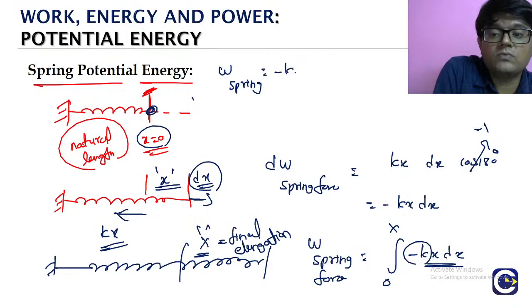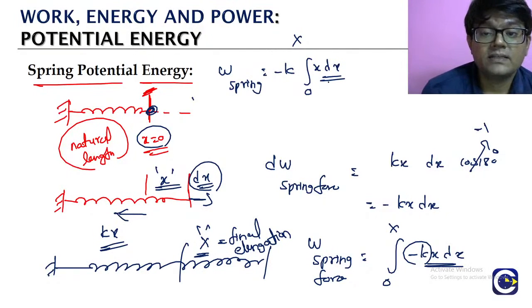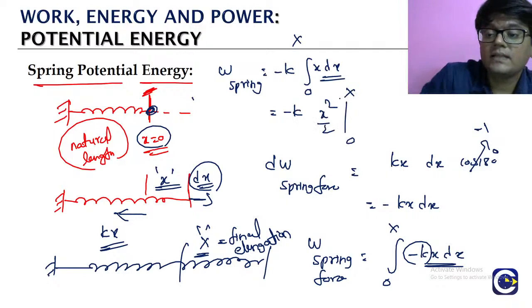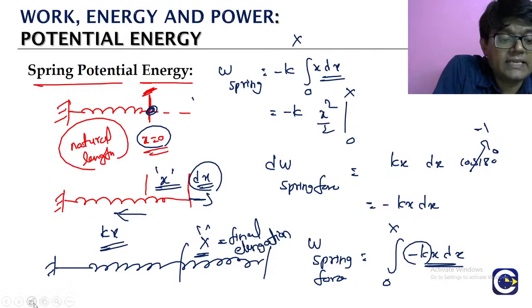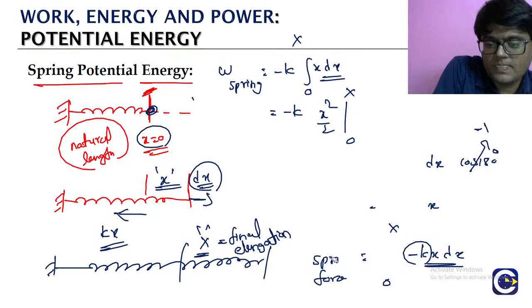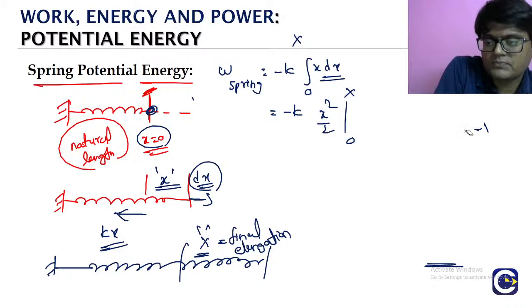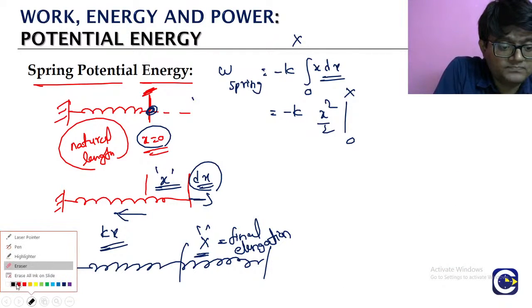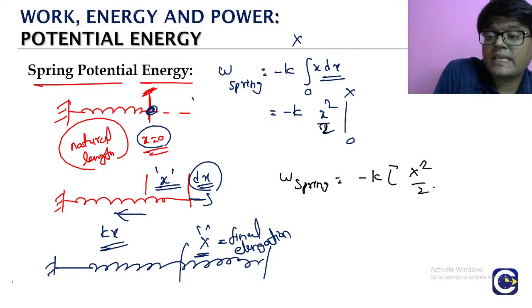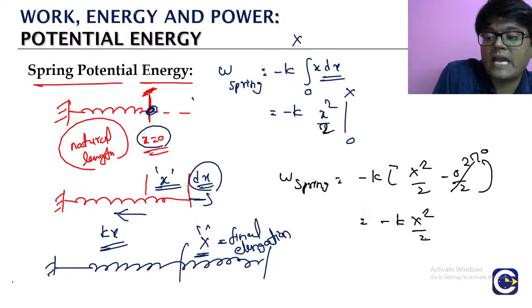Now look, work done by that spring force is: the minus k comes out, integral of x dx. What is integral x dx? x square by 2, right? So minus k, are there limits? The initial limit is 0, the final limit is capital X. Okay? So integral x dx is x square by 2. So we are done, we almost got the answer. Look, work done by the spring is minus k into capital X square by 2 minus 0 square by 2. 0 square by 2 is 0, right? So minus k into capital X square by 2.